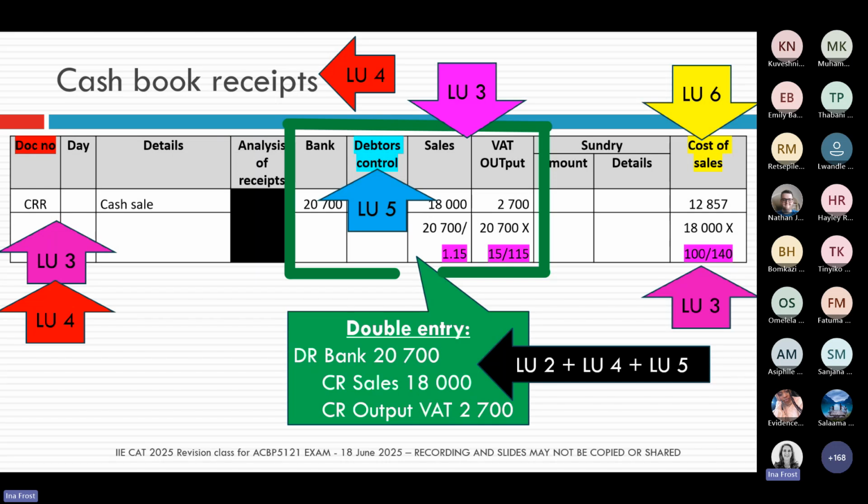So when you see any of the learning units 1 to 6 questions, make sure that you just quickly ask yourself, did I think about everything in the different learning units in answering this question? Because sometimes we find a student completely forgets how to calculate a cost of sales because they forget they meant to use their learning unit 3 knowledge. Or they forget how to work out VAT because that was learning unit 3. So remember to draw on all of the information when you do a particular question.